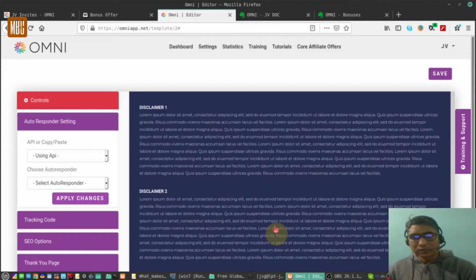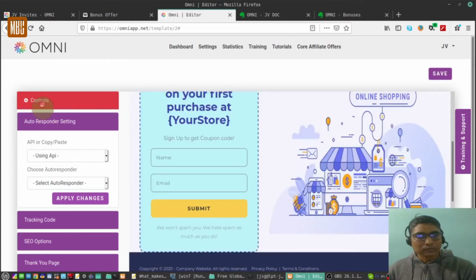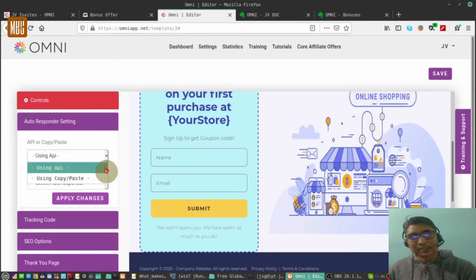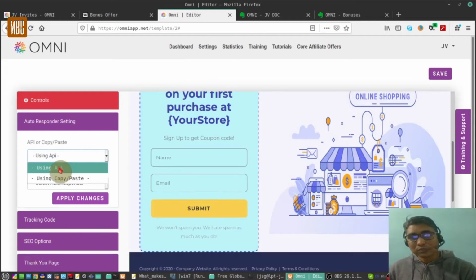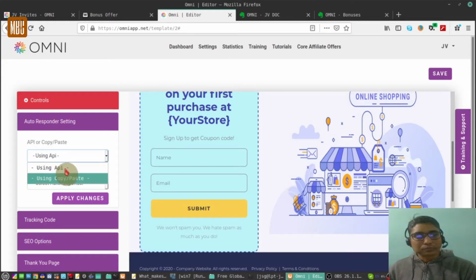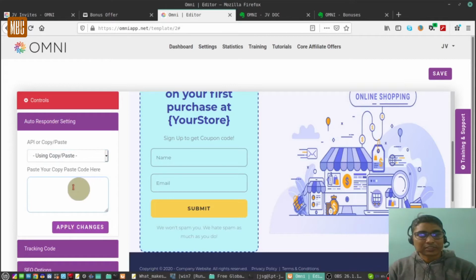Now going ahead with the other settings, this is the autoresponder setting. There is another setting in the settings option over here, will come later. So first you have to set your autoresponder. All the standard autoresponders are there, Aweber, GetResponse, etc. Either you can select the API key, or you can select the HTML code or the JavaScript code, whatever form you have. So you can copy paste it. So any one option you select, autoresponder you select.